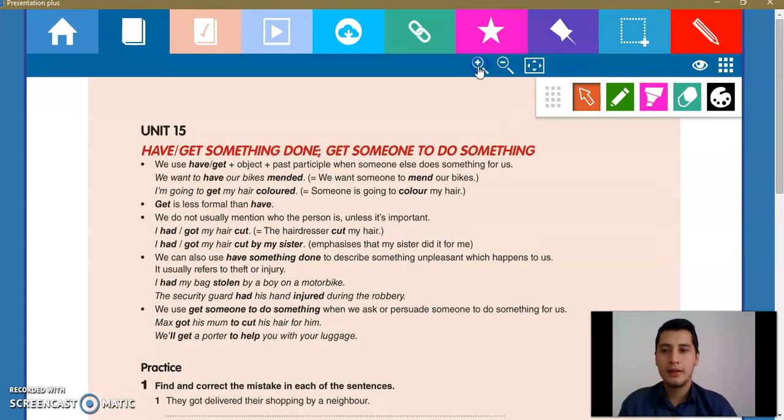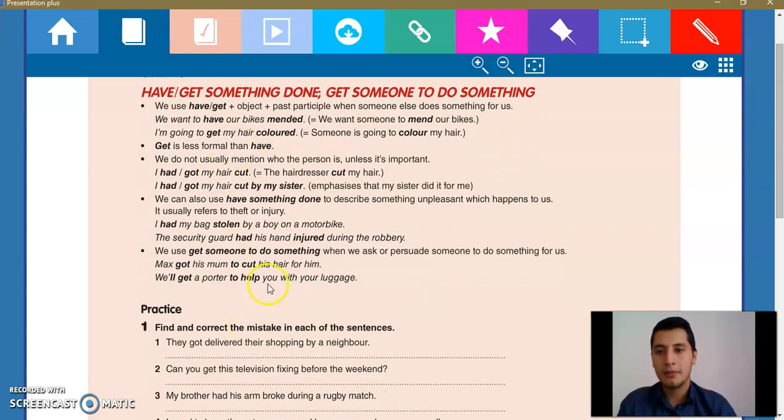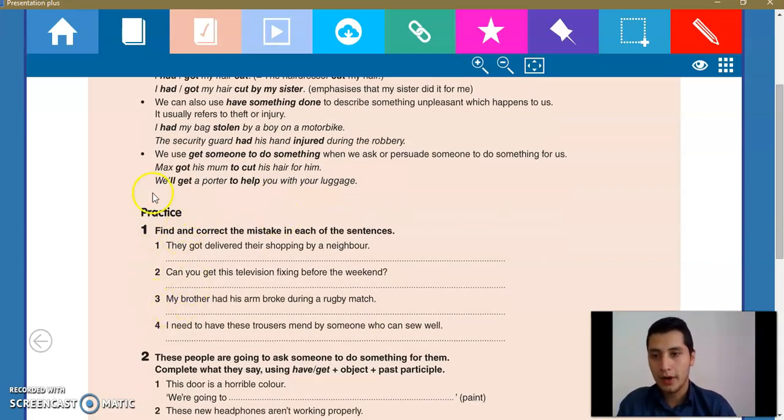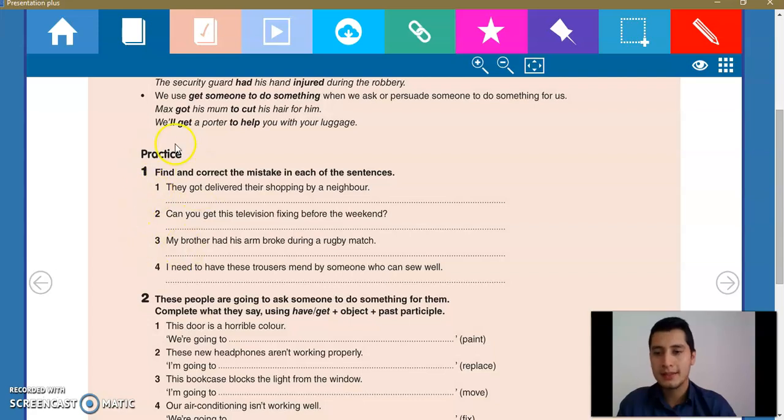Once we are in here, as you can see, this book is so complete because you have all the explanations in here. This is the explanation that I have in the Word document. I take it from here, but also I have given some extra exercises for you. And after that, this is your homework. You are going to practice with this.